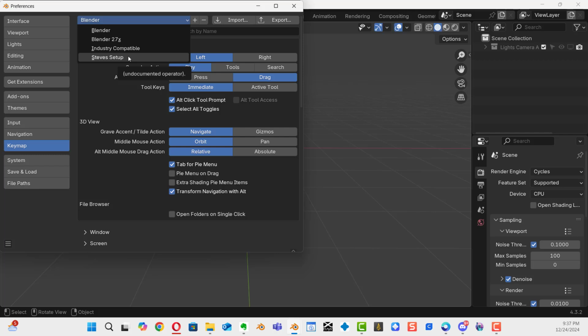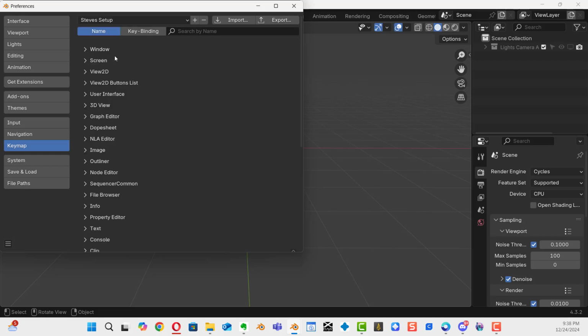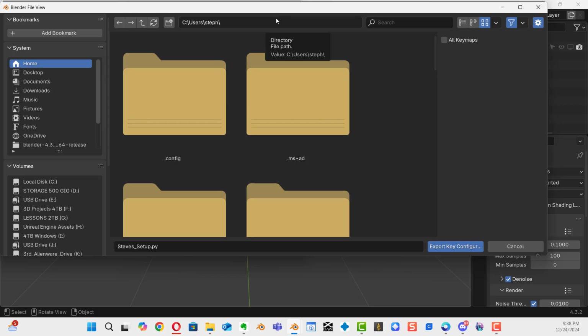Okay, and if you want to work with me on all of my tutorials, I will save this, I will export this file, which I can do right here. I can export it. Matter of fact, we'll do that now. I'll go to load in the Steve startup file. Now I'm working in Steve's startup file. I will export this out.